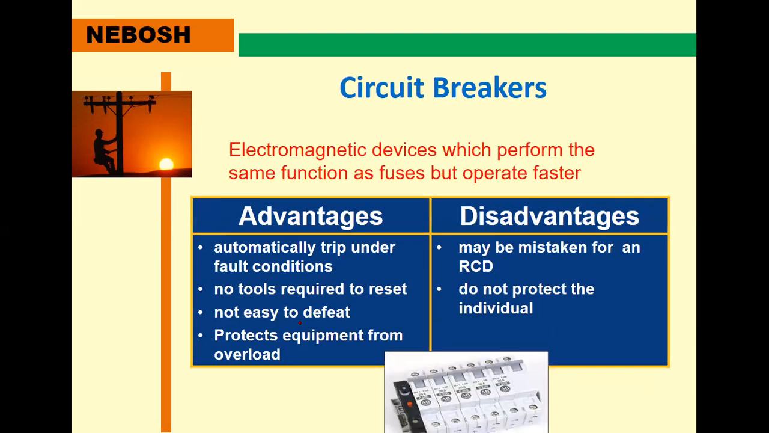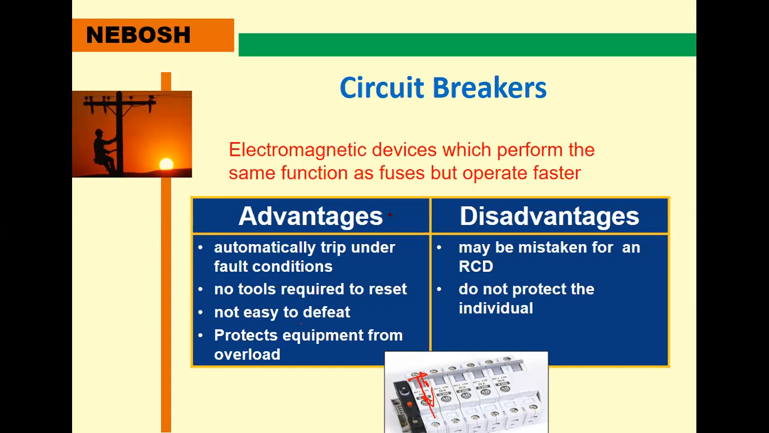These are the circuit breakers. Maybe this is the switch, downside here, upside like here. Okay, downside means off, and upside means on, like here. This is an electromagnetic device which performs the same function as fuses but operates faster. In the case of a fuse, it is very slow.